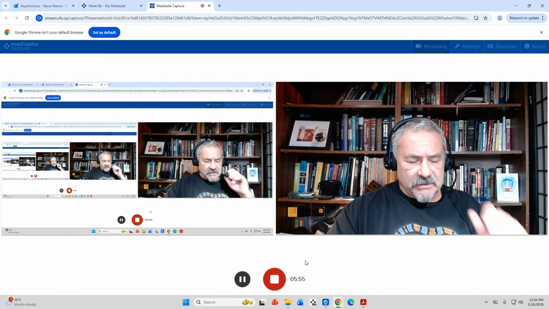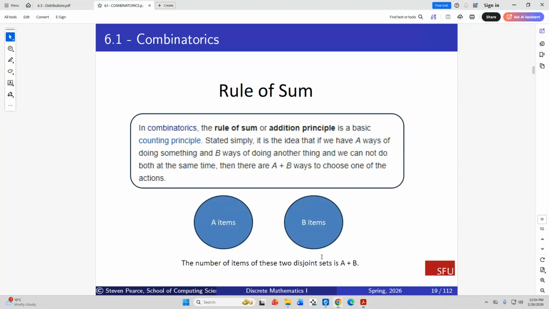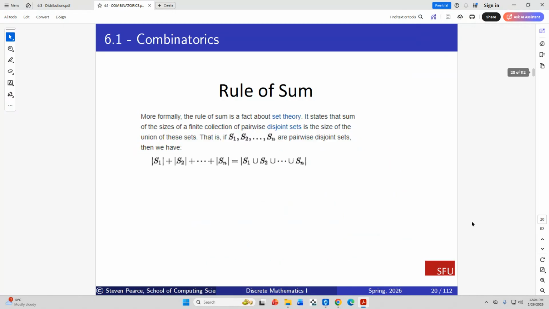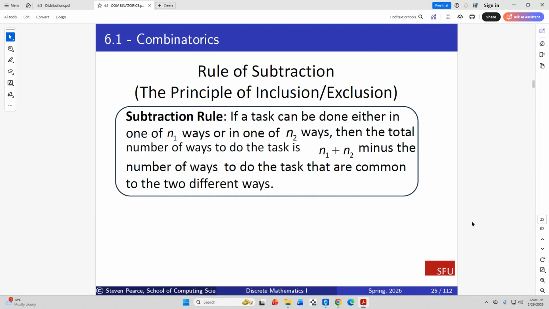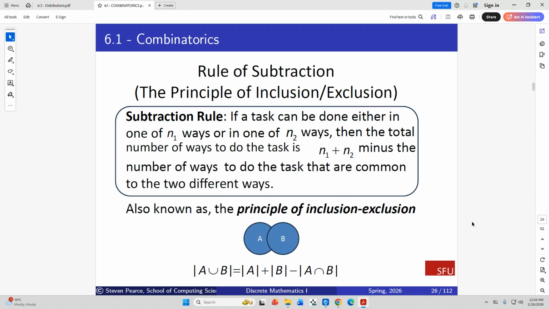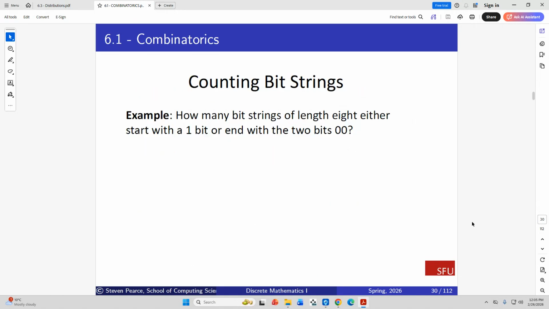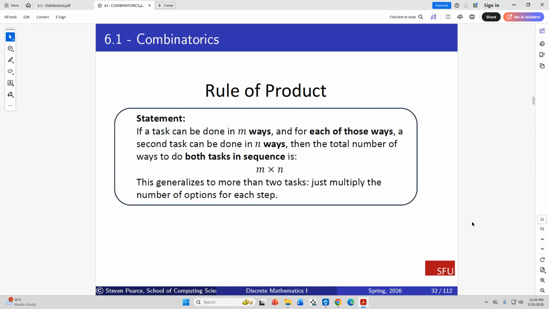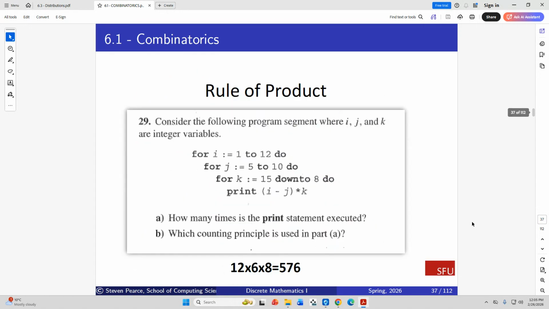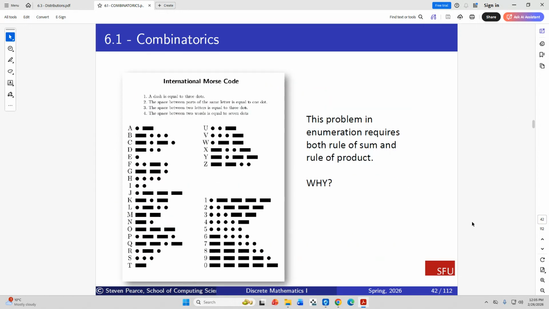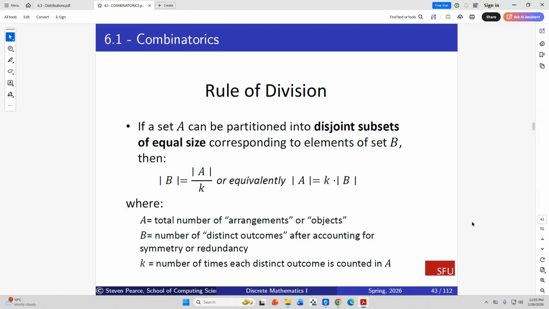Yes, going back to the first presentation in this chapter. So we had the rule of thumb, just to review. Then we had the rule of subtraction, which is inclusion exclusion, but you can also call it the rule of subtraction, just to put it all under one nice umbrella of addition, subtraction, that's inclusion exclusion, and the rule of product, and then the rule of division, which we aren't going to apply in this course. Very simple, very straightforward.